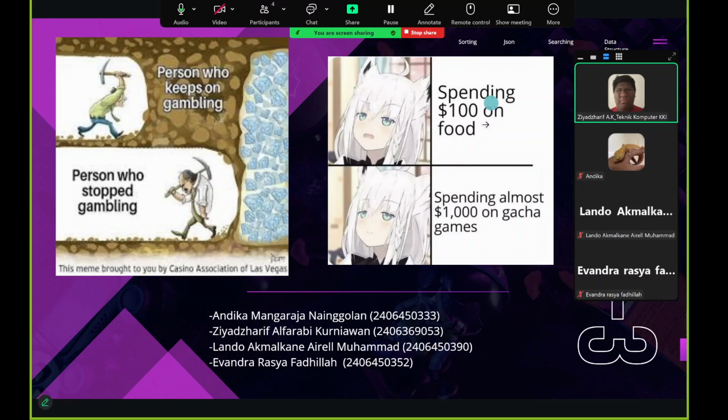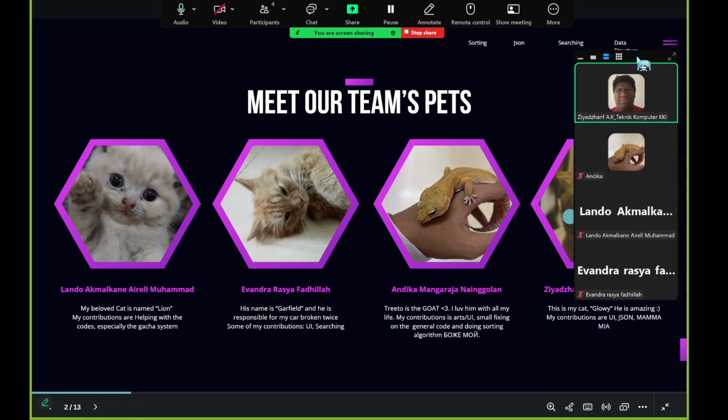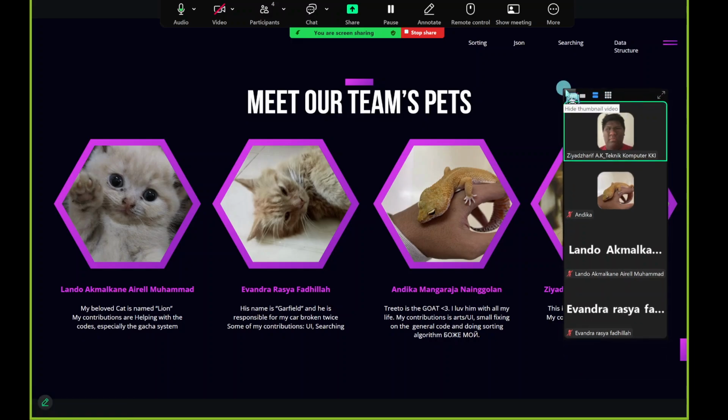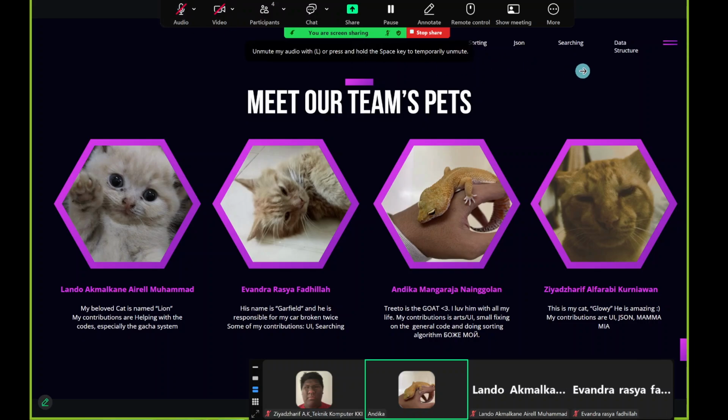We're going to first introduce all of our people. My name is Ziyadzharif of Arabi Kurniawan, and I'm doing the UI, the JSON, and this is my pet, Glowy. And my name is Andika Nenggolan. My pet's name is Trito, who is also the goat. I love him with all my life.